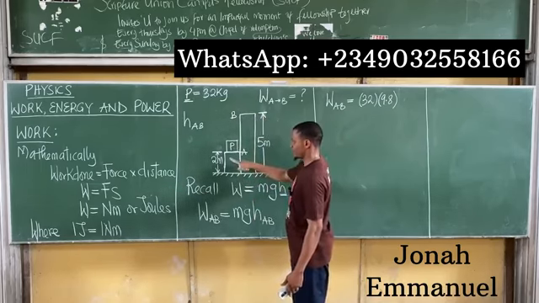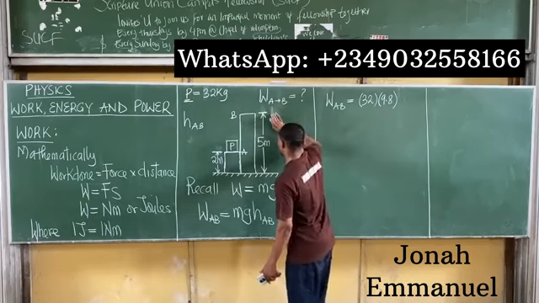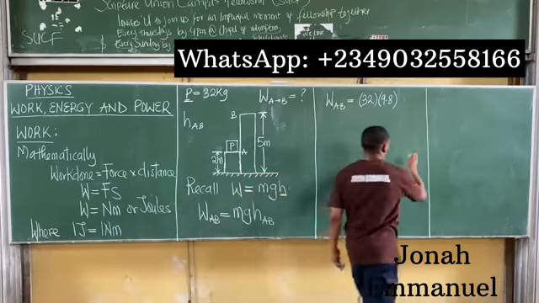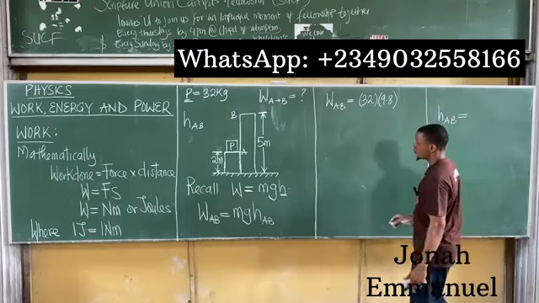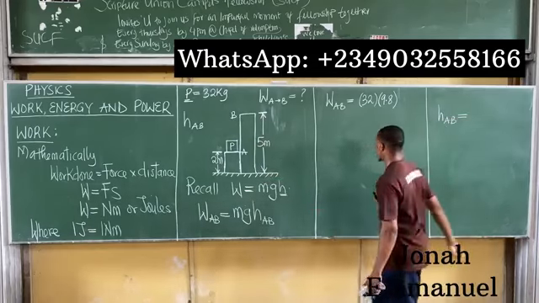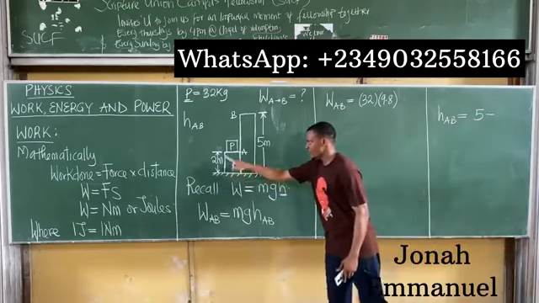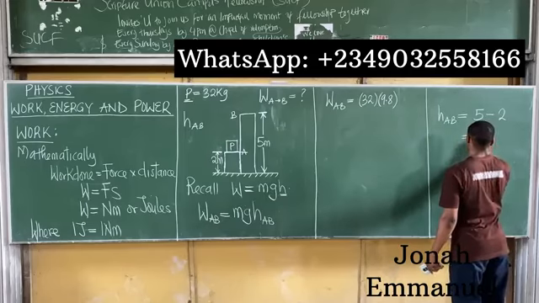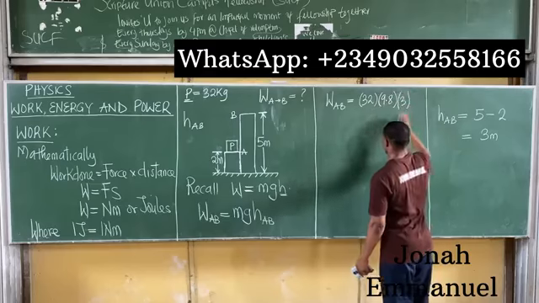So I'm saying that HAB is equal to the total distance from here to here, which is 5, minus the distance from here to here, which is 2. 5 minus 2 gives you what? 3 meters. That means HAB is equal to 3 meters.